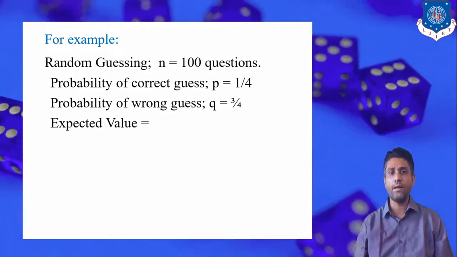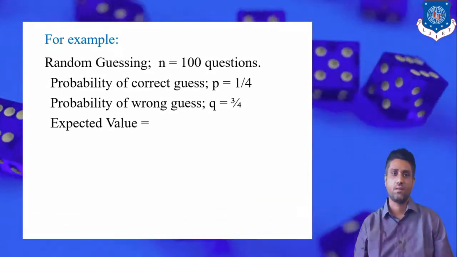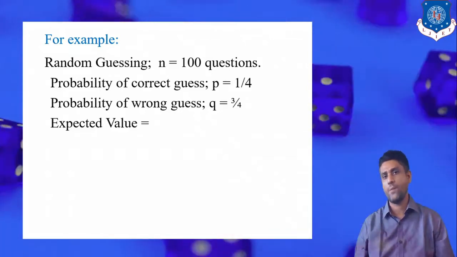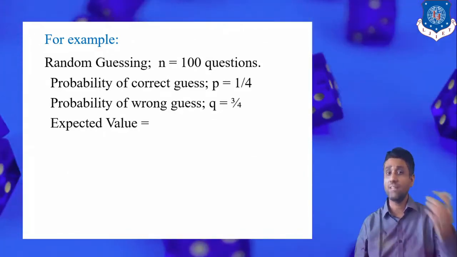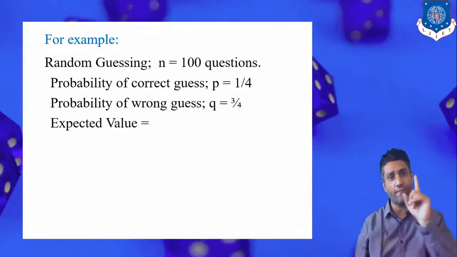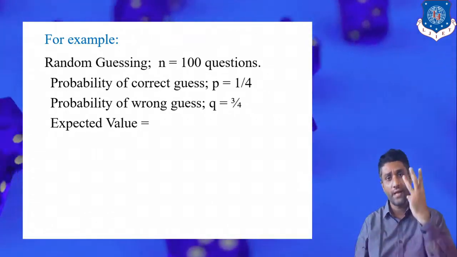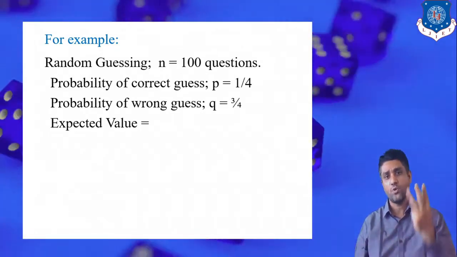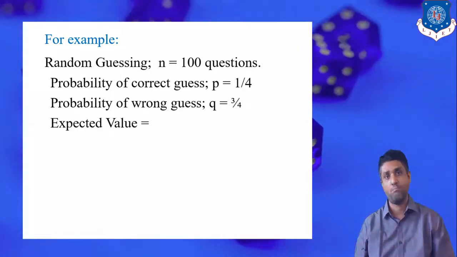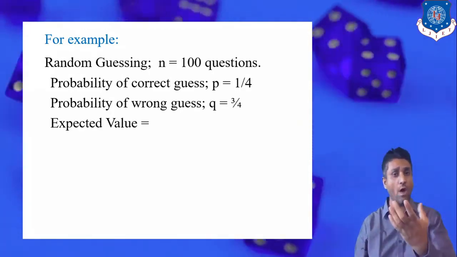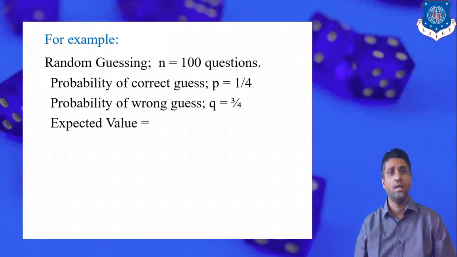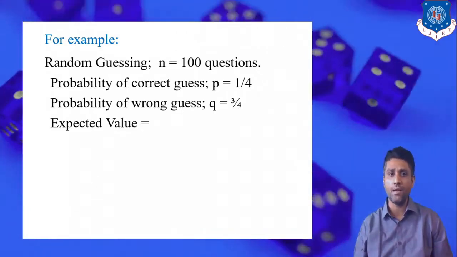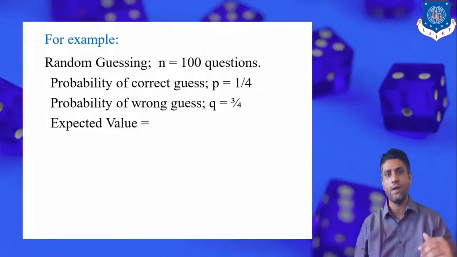Whereas the probability of not succeeding, that is q, is 3 by 4, because there are a total of 3 options and we know that only one option is right. It means 3 options are wrong. So our favorable outcome is 3, but the denominator, that is the total outcome, is 4. So the probability of getting a failure in one individual trial is 3 by 4.